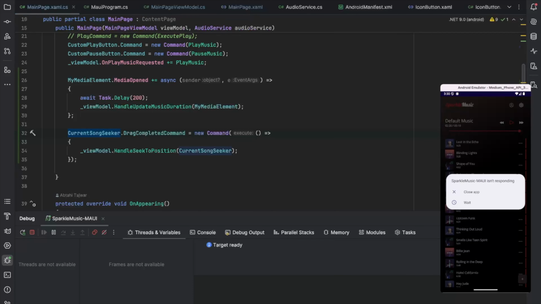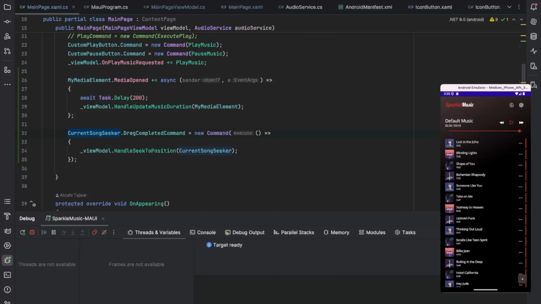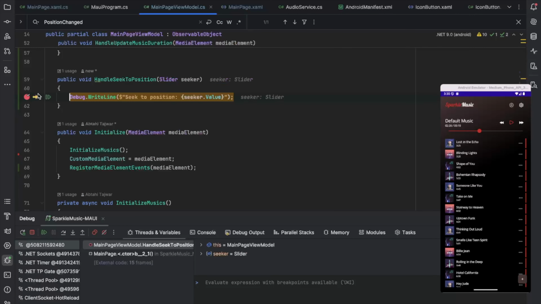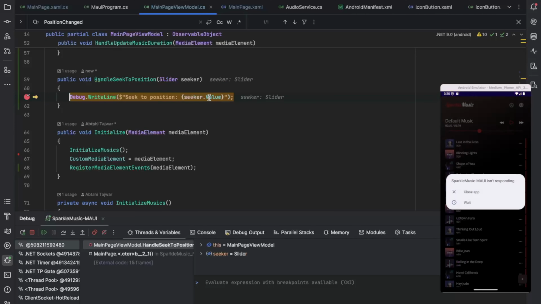So it is showing this for some reason, but if I change it, as you can see, this thing is coming. Now I don't know about this value. I guess this is the milliseconds. So hopefully we can use this to actually take the song, update the song position, and then that song should be played from there. Let's see what happens.